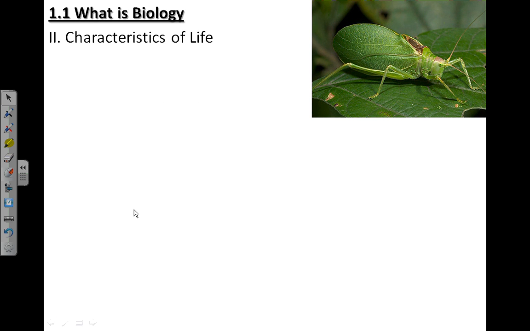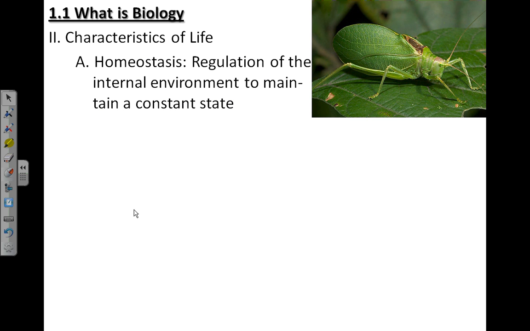Now, in order to really understand or study biology, we first need to understand what life is. What is it that makes something a living organism? Well, there are 7 characteristics of living organisms. The first one is what we call homeostasis, which is the regulation of the internal environment to maintain a constant state. I referenced our body temperature. Humans maintain a constant internal body temperature of 98.6 degrees Fahrenheit, or 37 degrees Celsius.